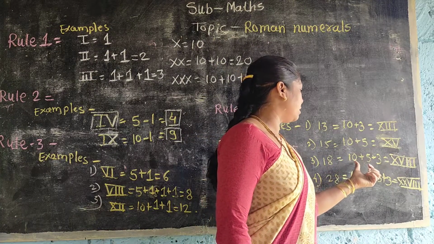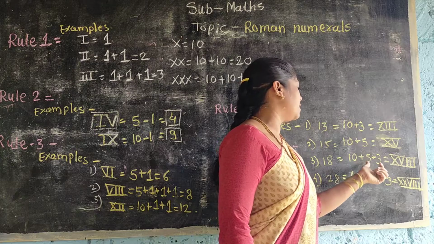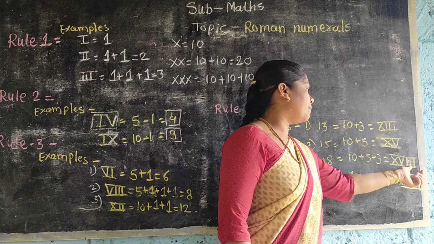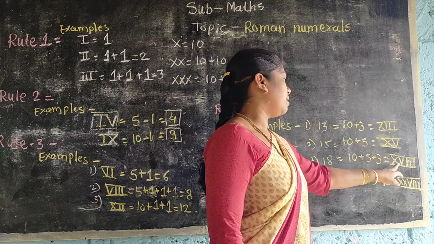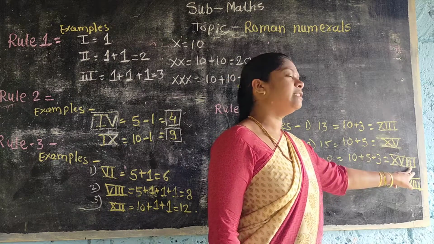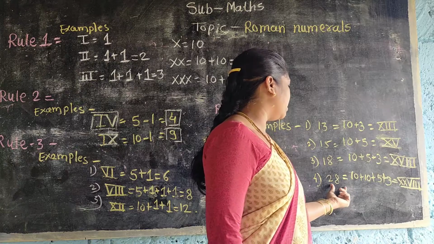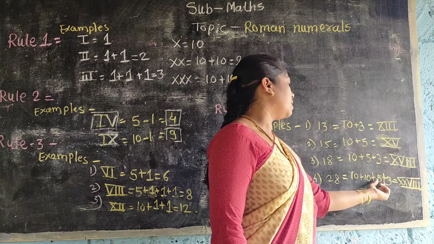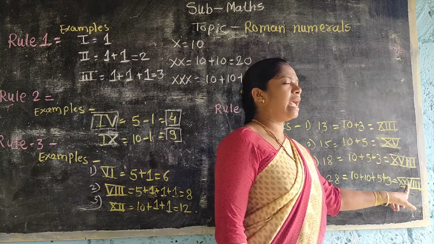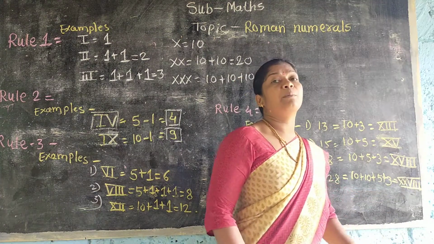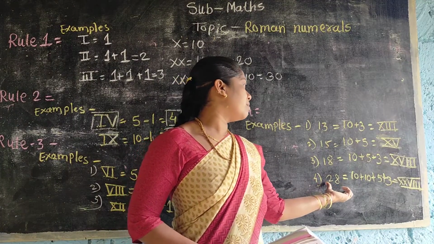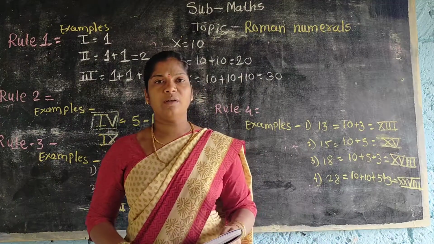We split the number first: 10 plus 5 plus 3 means X, V and III. Then 28. First split the number: 10 plus 10 plus 5 plus 3 means XXVIII. That is the Roman numeral. Understood?